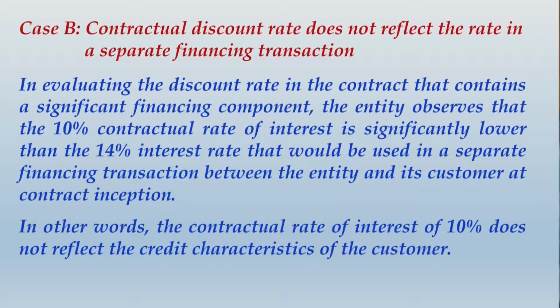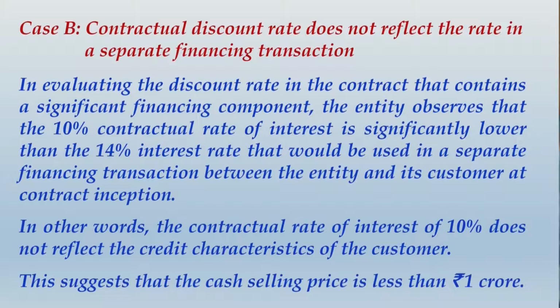In other words, the contractual rate of interest of 10% does not reflect the credit characteristics of the customer. This suggests that the cash selling price is less than rupees 1 crore. So friends, do one thing again, write up this part of the answer and then I take you ahead.